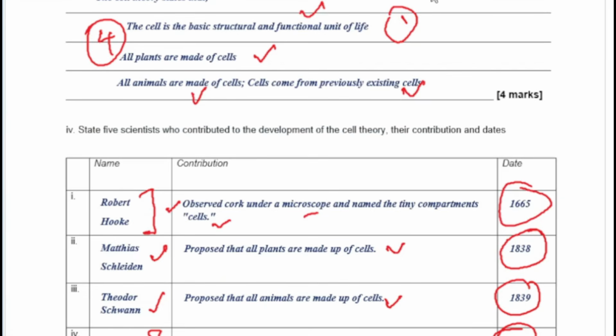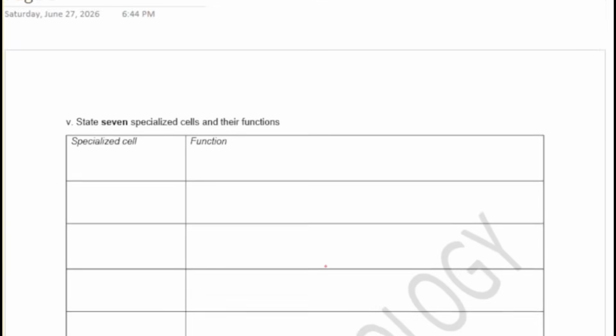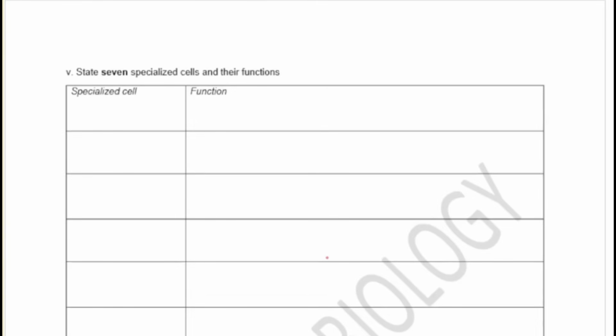Alright, so we're moving on to the next one now, the next question. The next question says, state 7 specialized cells and their functions. See, I have to bring in specialized cells because learners over time or students have an issue identifying specialized cells. Specialized cells are cells that have a unique structure, okay? They have a unique structure that is different from the conventional cells.